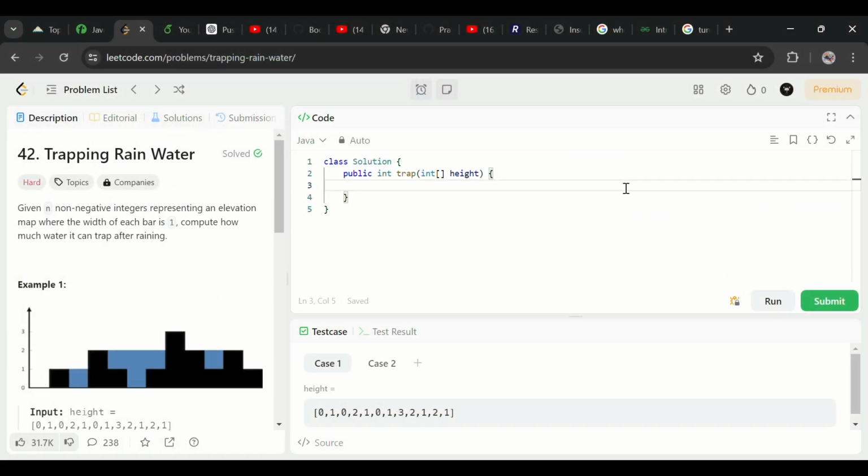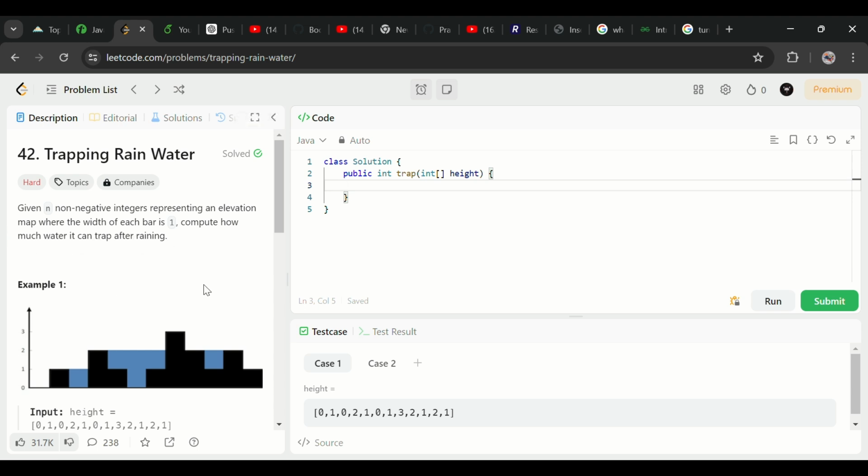So first of all, let's see what the question says. Given n non-negative integers, meaning starting from zero, no negative integers, representing an elevation map where the width of each bar is 1. If you can see this diagram, every block width is 1. Compute how much water it can trap after raining.